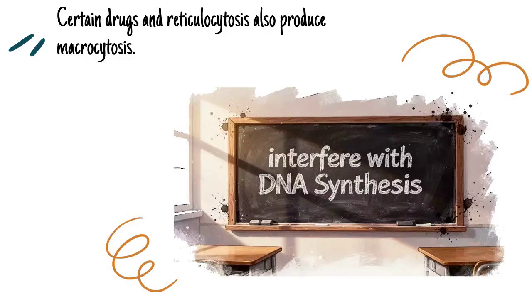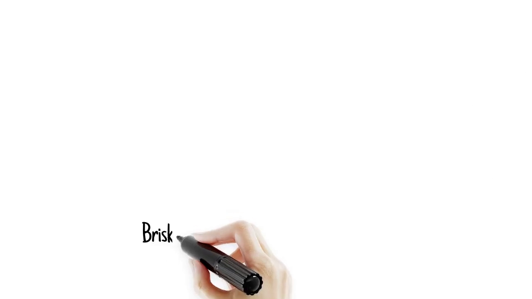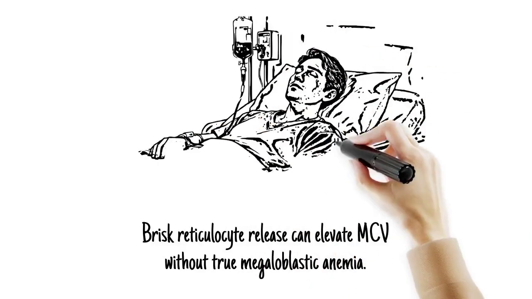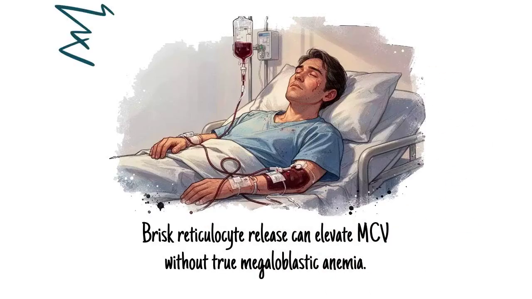Reticulocytosis itself causes a spurious macrocytosis because reticulocytes are larger than mature red cells. So any cause of brisk reticulocyte release, whether from hemolysis or recovery from blood loss, can elevate the MCV without true megaloblastic pathology.